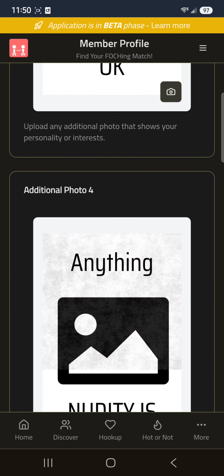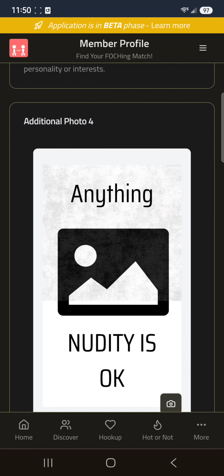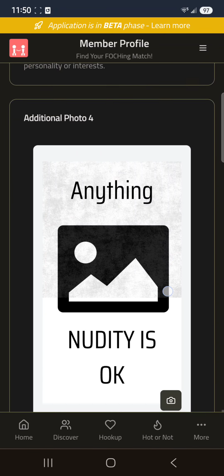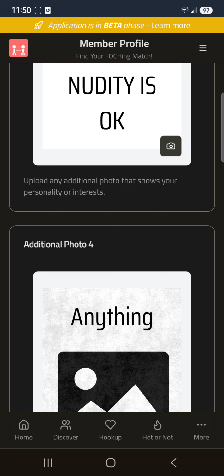Nudity, excuse me, nudity is absolutely fine on these. There'll be more instructions, toys, whatever. It's just got to be you. If you crop it because there was maybe a partner in the picture with you and you can see their arm or something or leg, that ain't no big deal.